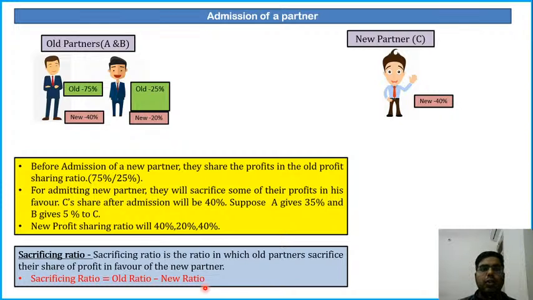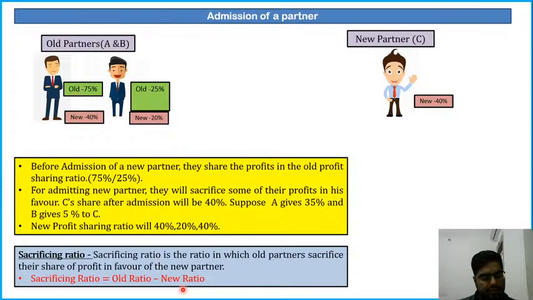In this particular question, the sacrificing ratio will be: A's old share is 75%, new is 40%, so that will be 35. And B is 25 minus 20, that is 5%. So it will be 35 is to 5, that is 7:1. The sacrificing ratio in this case will be 7:1. Since A has given 35% profit and B has given 5%, they have sacrificed 35 is to 5, that is 7:1. So the sacrificing ratio is the old ratio minus the new ratio.